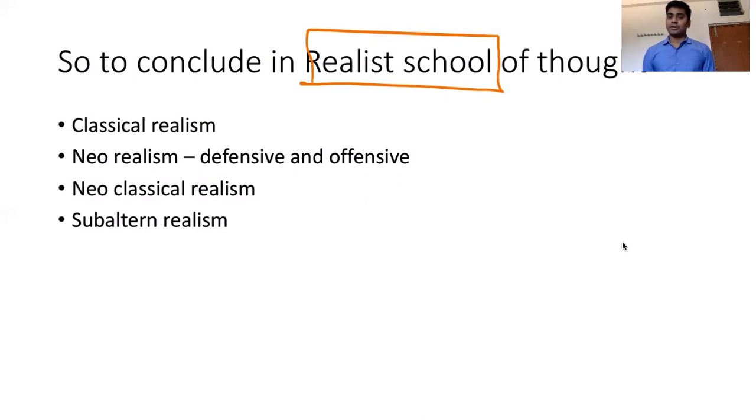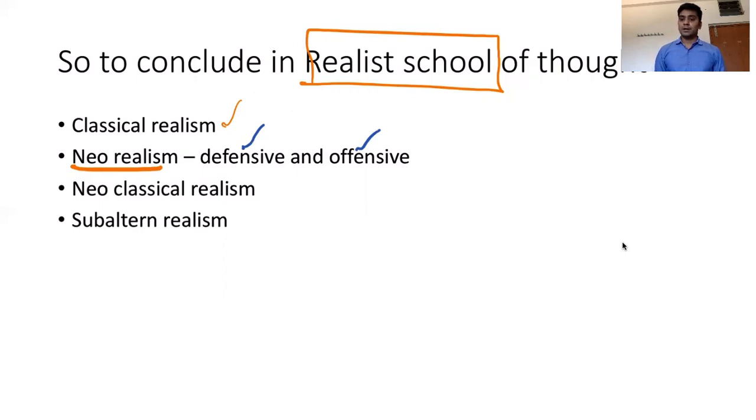But to conclude the realist school of thought, what we discussed: initially we discussed the classical realism of E.H. Carr and Hans J. Morgenthau, and then we came to neorealism. In neorealism, we have seen defensive realism, and we have also seen offensive realism. Defensive realism was propounded by Kenneth Waltz, whereas offensive realism was proposed by John Mearsheimer.